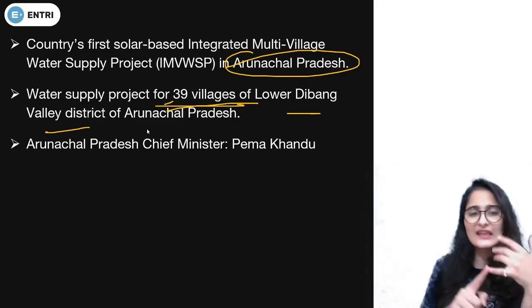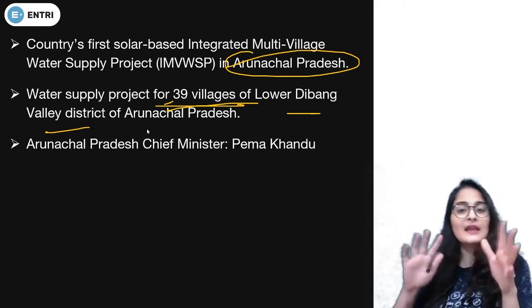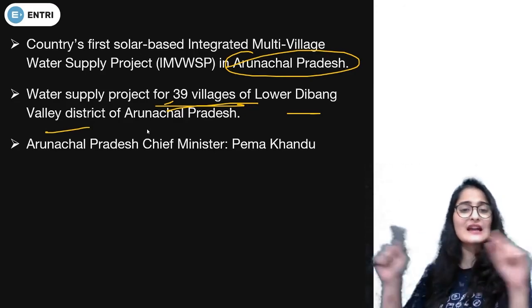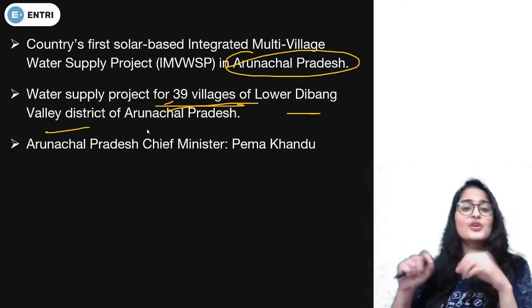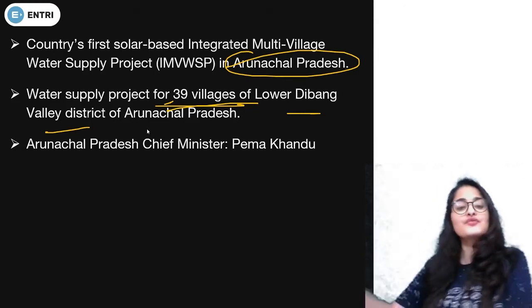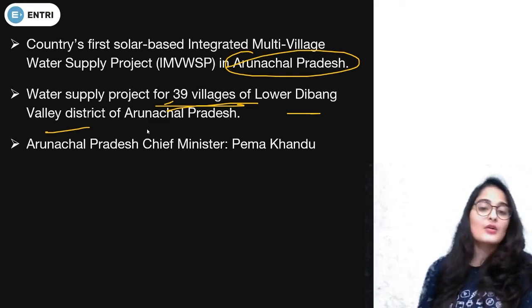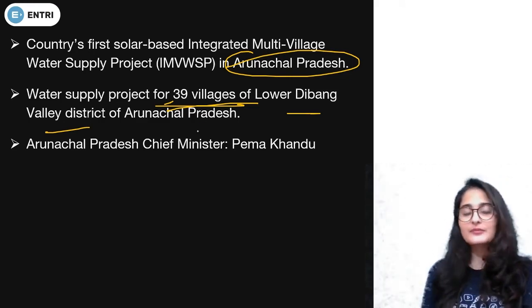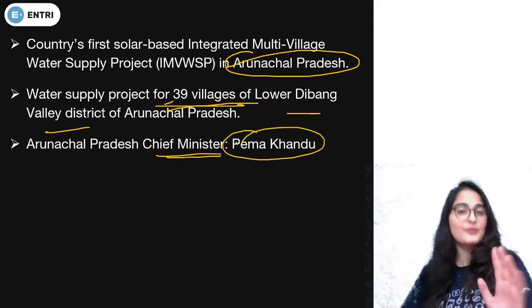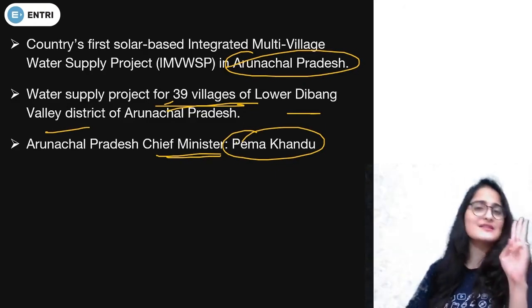So providing drinking water, green energy, and elements of tourism are also going to be included. It's basically a green energy solar grid which is going to be put up for creating clean energy, and via which there is going to be clean drinking water, right? Now, the Chief Minister of Arunachal Pradesh is Pema Khandu, which is important for all of you. The area is important, that is where this is going to be implemented, and the state is important.